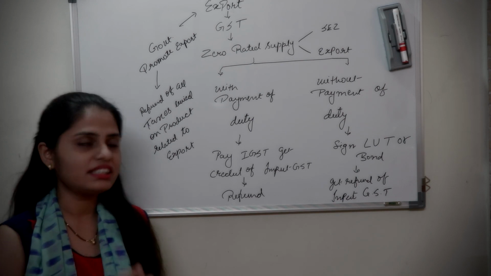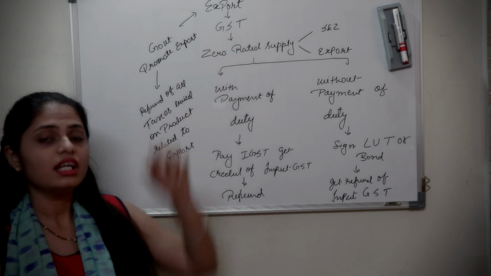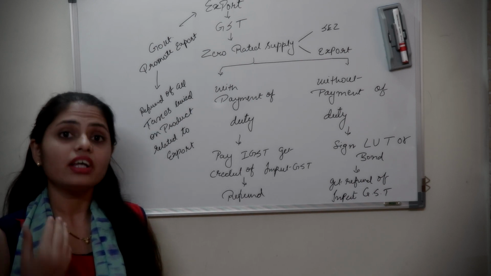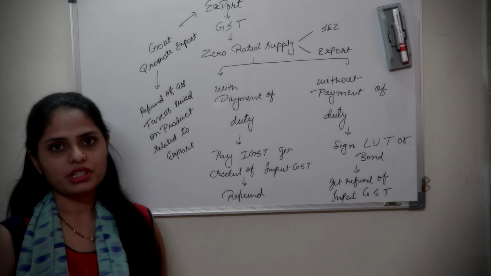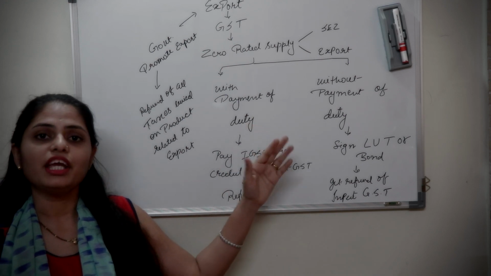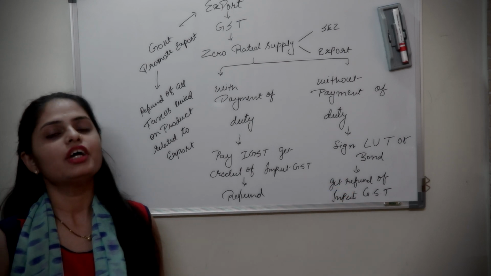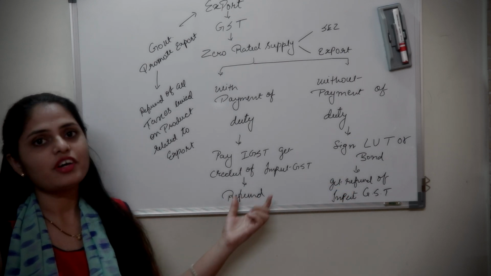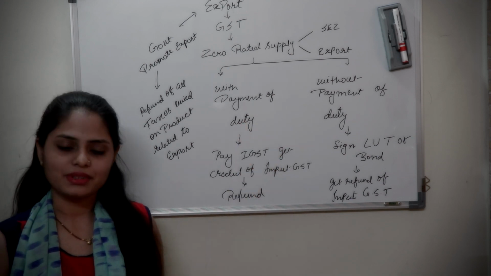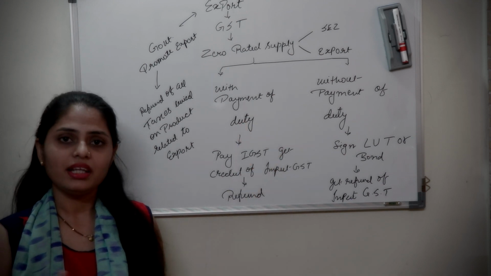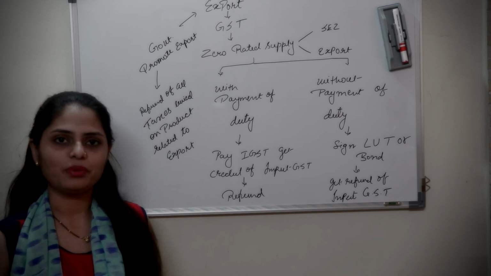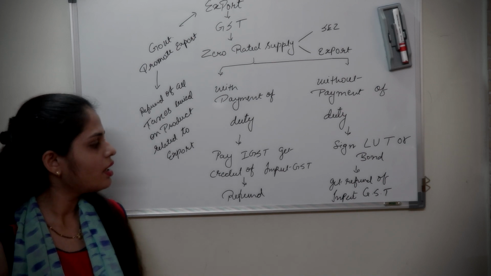That means GST. With respect to GST, the government will recover IGST from you, and then later on, when there will be assurance, when there will be proof that yes, these goods have been exported out of the country, you will get the refund of IGST that you have paid for exporting the goods. Therefore, in conclusion, you will recover all taxes that you have paid for exporting the goods.